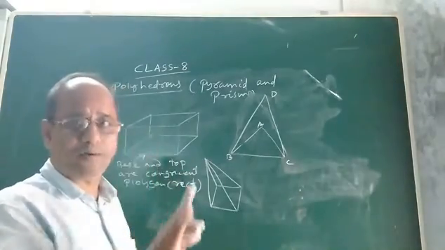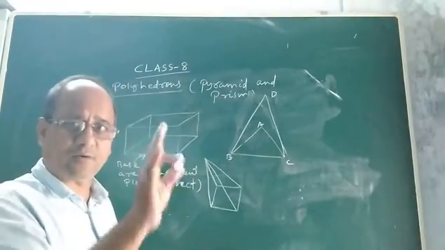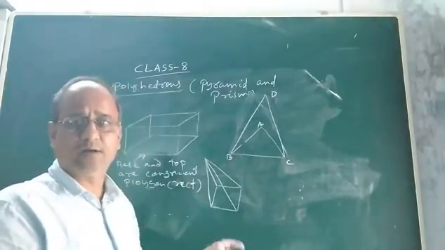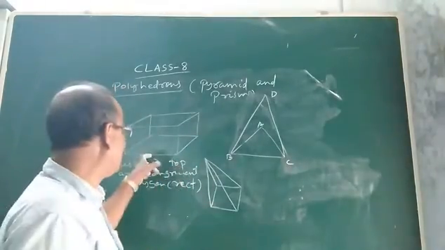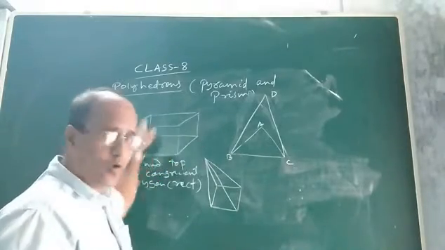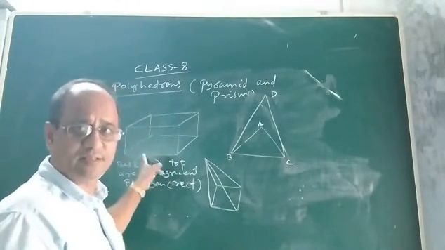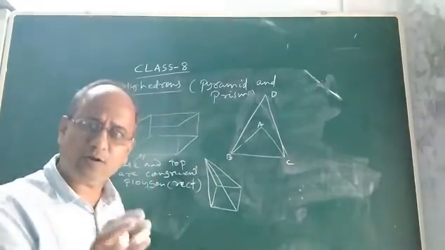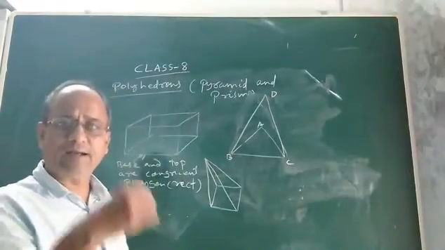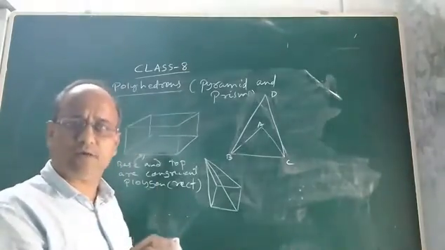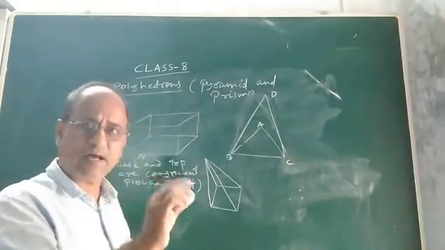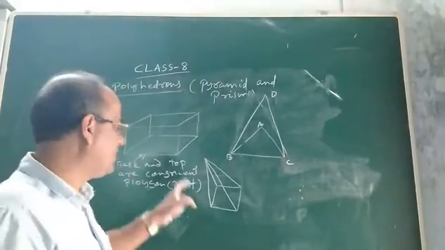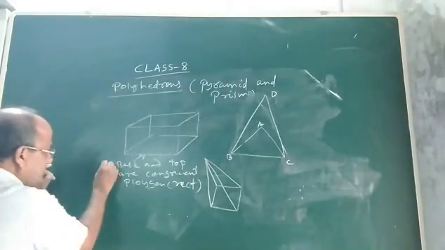It must be a parallelogram first, and then have one angle 90 degrees in order to become a rectangle. So the other 4 lateral faces of this solid are parallelograms. Parallelogram means it may be a rectangle, it may be a square, it may be a rhombus. Rhombus, square, rectangle, everyone is a parallelogram. So what I mean to say, children, this is the first condition.